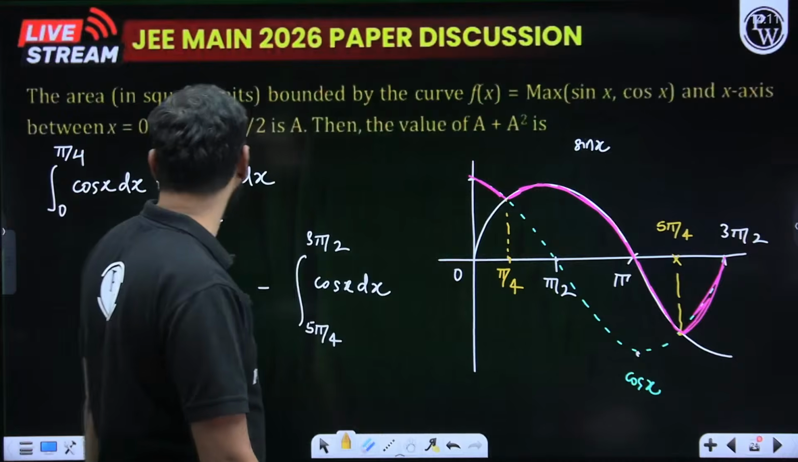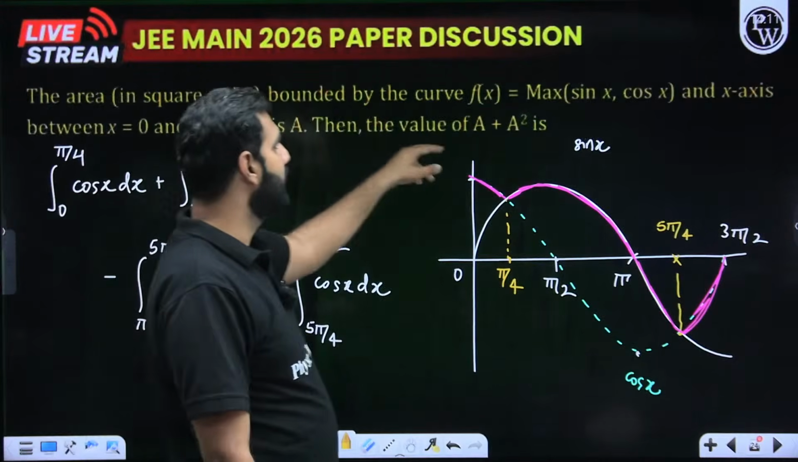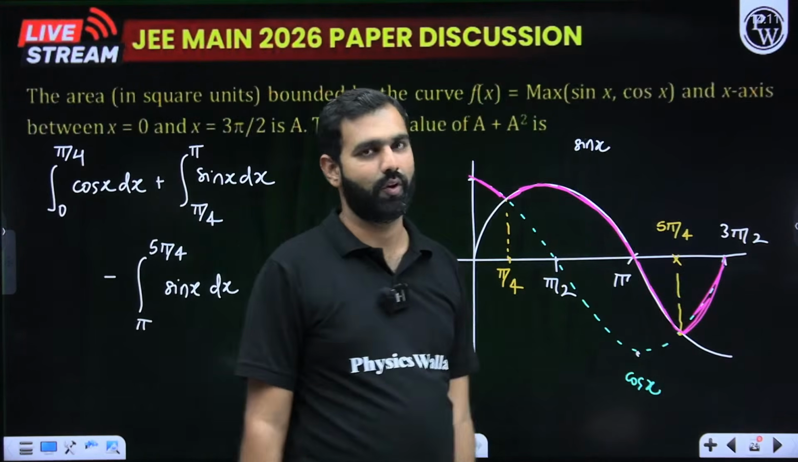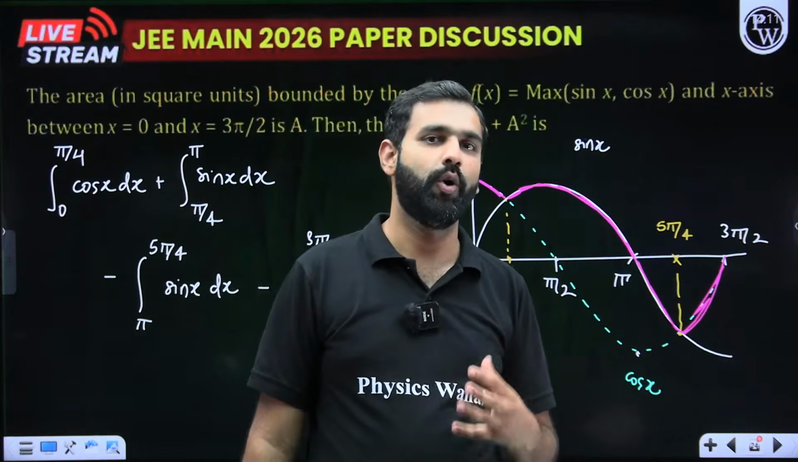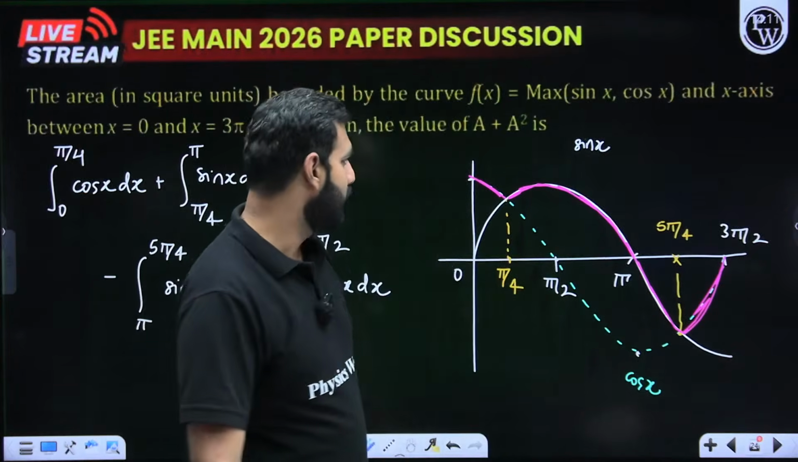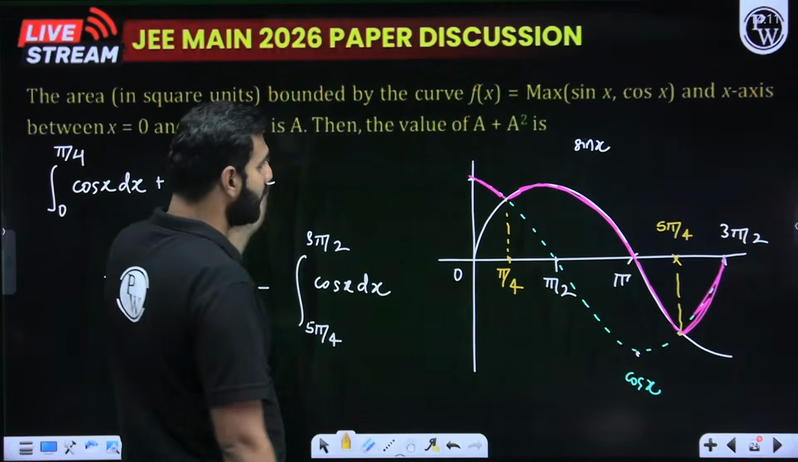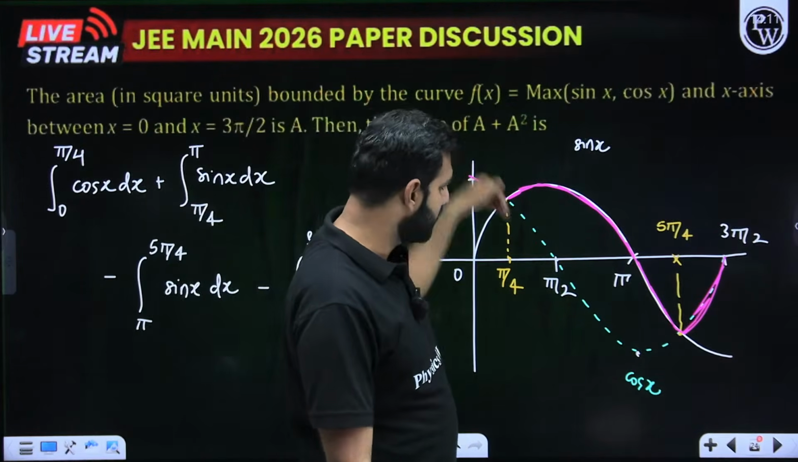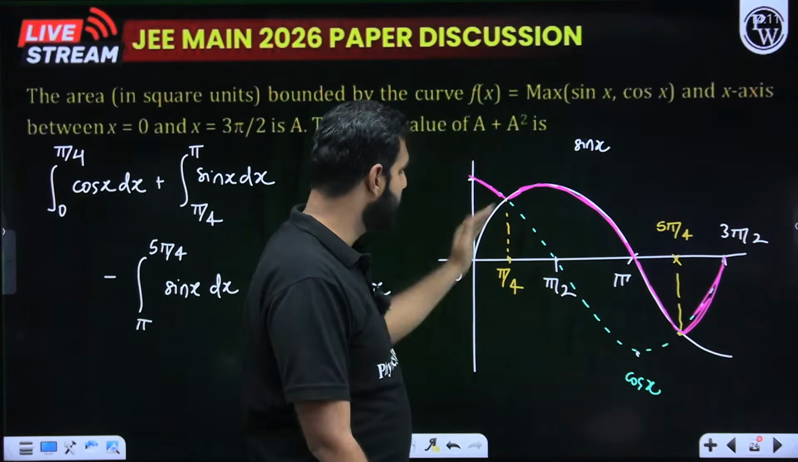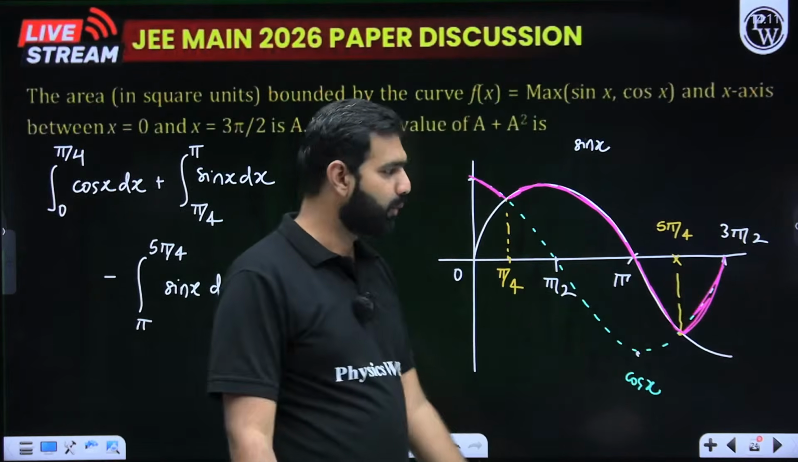With that, when I move ahead with this part, the area bounded by the curve f(x) equals maximum of sin x, cos x. How many times have you not been told about this in the classrooms? We see sin x goes like this between 0 to 3 pi by 2, and cos x goes like this. This is your cos x, the dotted line, and this solid line is your sin x. I hope you can see it very clearly.